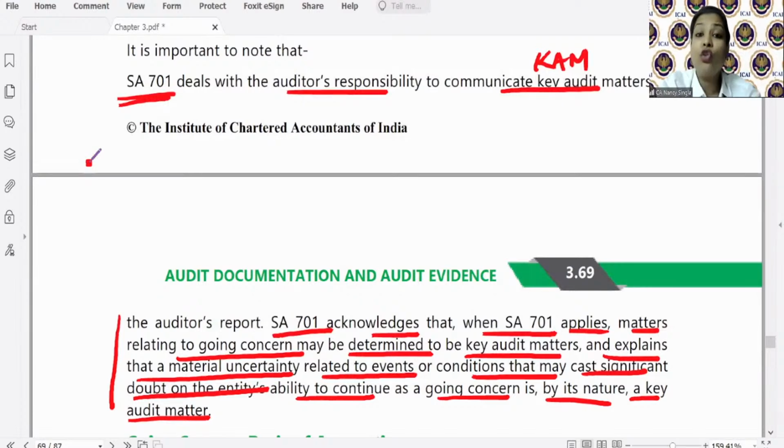Clear? So auditor को ये तो देखना ही है that whether management's use of going concern is appropriate. ये मेरा पहला objective है. Auditor को during the entire course of audit, when he is performing risk assessment procedures, when he is performing further audit procedures, he needs to be alert कि ऐसा कोई fact और तो नहीं है जिससे पता चलता है that there is a doubt on the entity's ability to continue as a going concern. ठीक है.